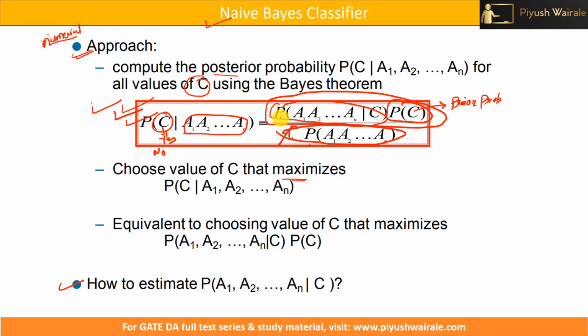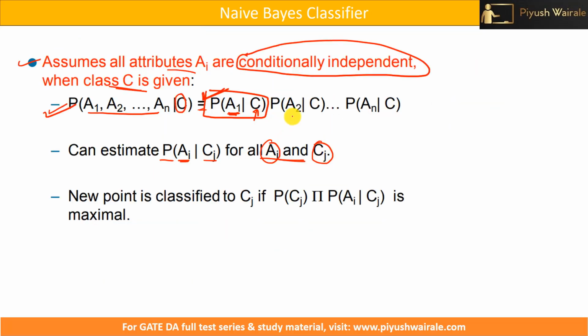So how to do this? First we need to multiply with the prior probability. So here you can see the new point is classified to Cj: the probability of that particular class Cj, into the probability of this attribute Ai for a given class Cj. That is what we need to find out. We are just multiplying them with each other, right?